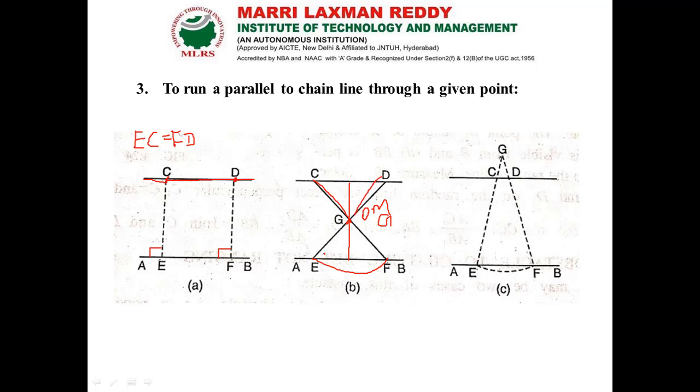Okay, now here what I'm going to do now, the line GE, the distance GE which is equal to GD, which is equal to FG, which is equal to GC or CG. Okay, now if I'm doing like this, I can automatically get the point CD which is parallel to the line AB. So if I'm going to extend this line, I can get the parallel line to the line AB. Next, it is like a similar triangle rule.